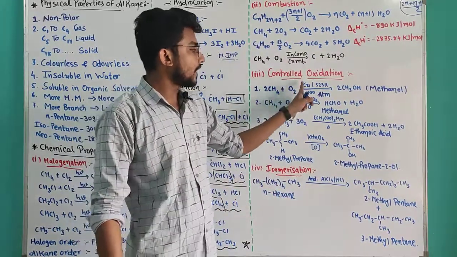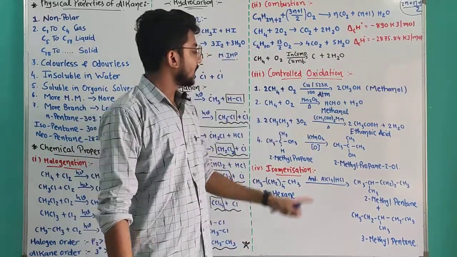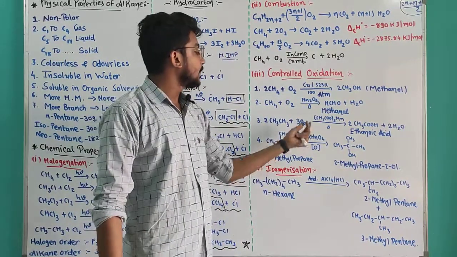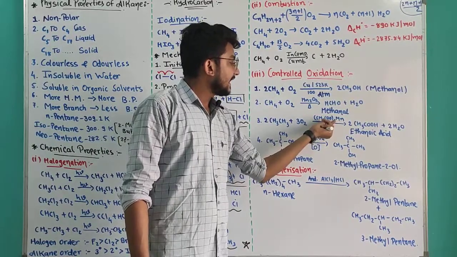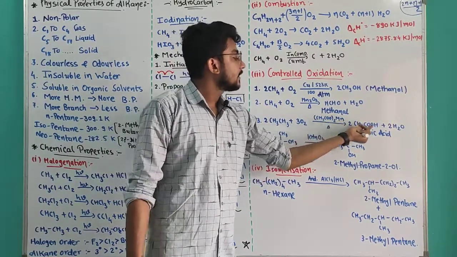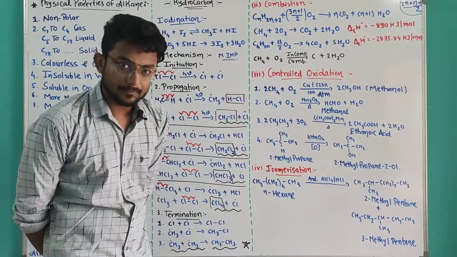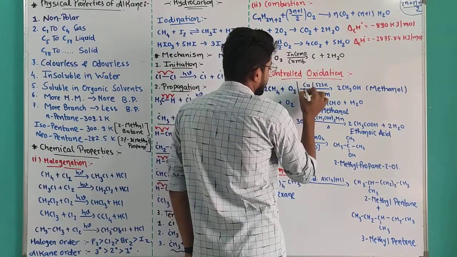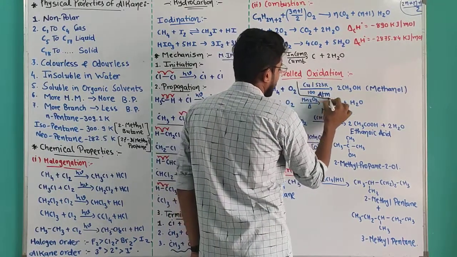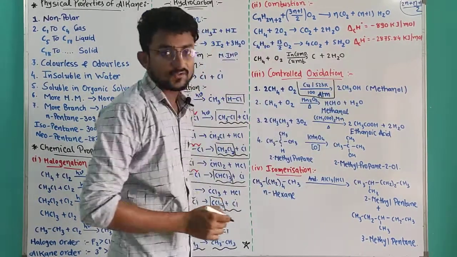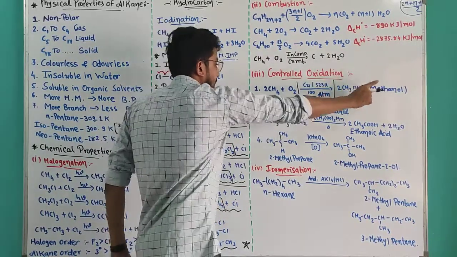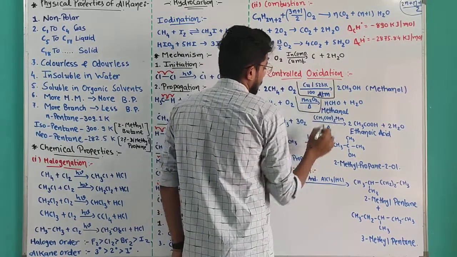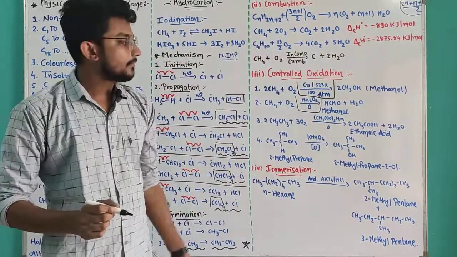If you use copper, alcohol will form. If you use Mn2O3, aldehyde will form. And if you use manganese acetate, carboxylic acid is going to be formed. Remember the reaction condition: copper, 523 Kelvin temperature and 100 atmospheric pressure. It will give me methanol. If you use a stronger oxidizing agent, Mn2O3, it will give me aldehyde.